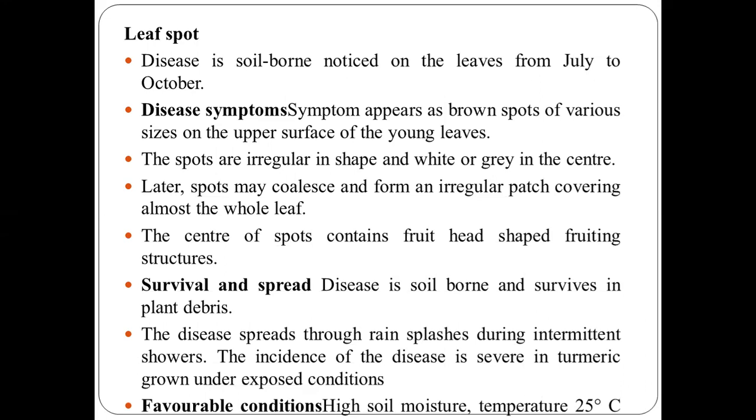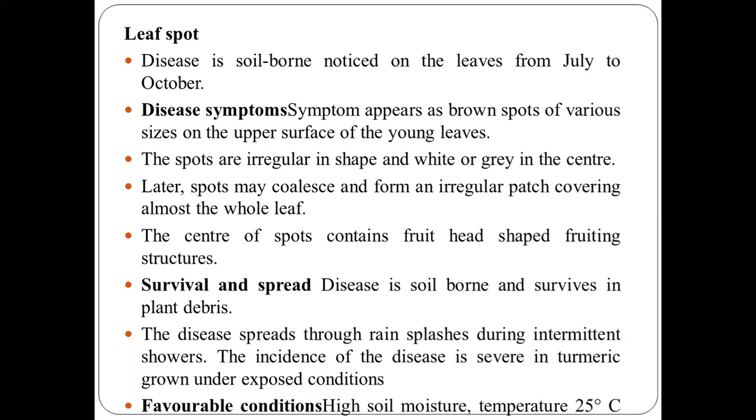Next disease is leaf spot. It is also a soil-borne disease that is mostly noticed on leaves from July to October. Symptoms appear as brown spots of various sizes on the upper surface of young leaves. These spots become irregular in shape and are white or grayish in the center. Later, these spots may collapse and form an irregular patch, covering almost the whole leaf. The center of the spots contains a fruiting structure.